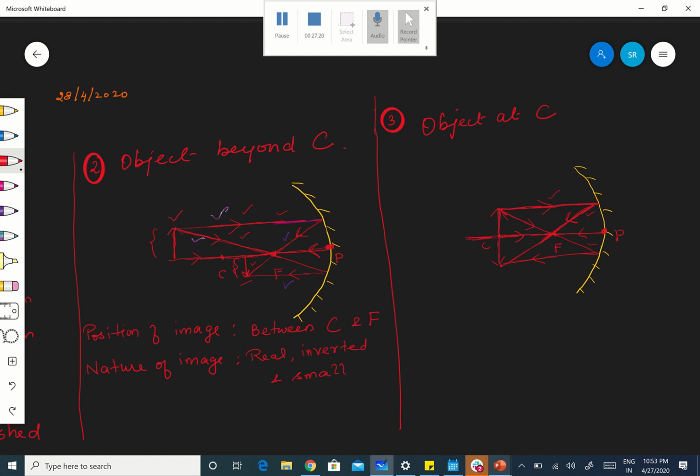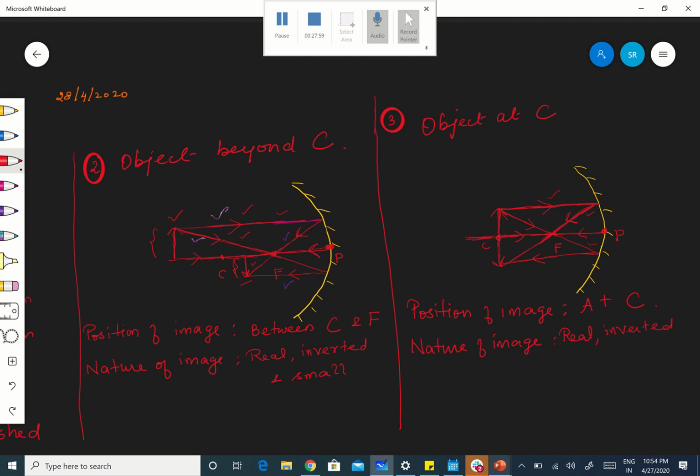Okay. Therefore, now you tell me position of the image. Where is the position of the image? Position of the image is at C, na? Position of image is at C. Okay, and next one, what is the nature of image? Nature of image is real only because the reflected rays are meeting at a point, right? Reflected rays are meeting at this point. Therefore, it is a real image, and definitely it is an inverted image, na? So this is an inverted image.